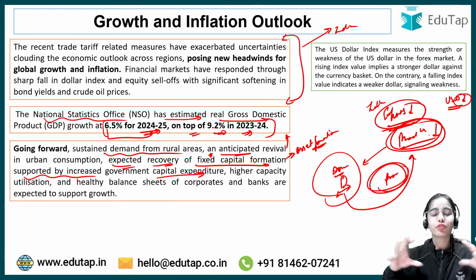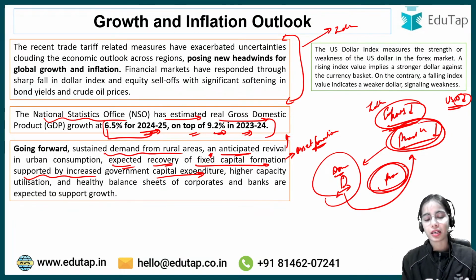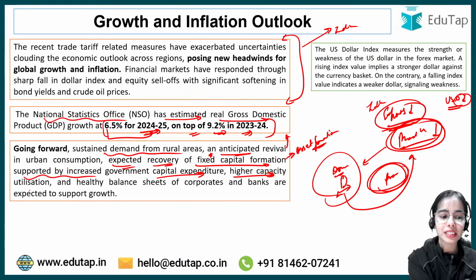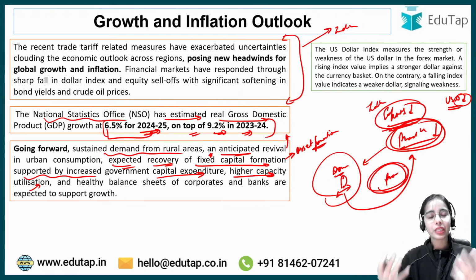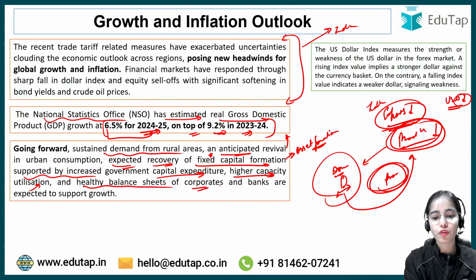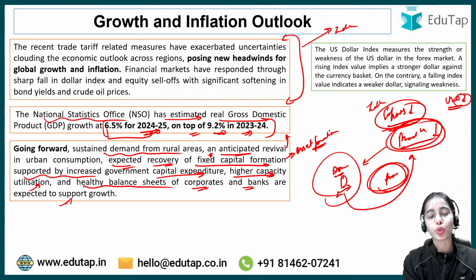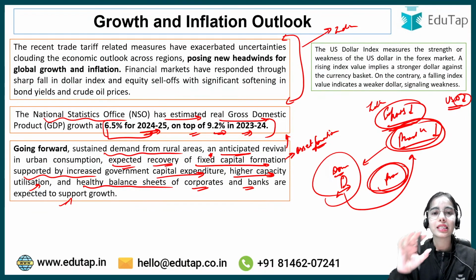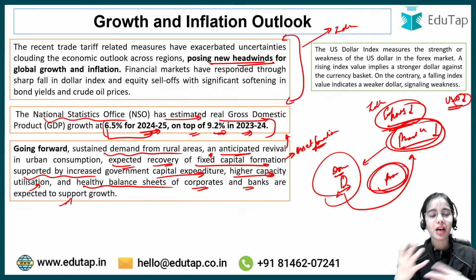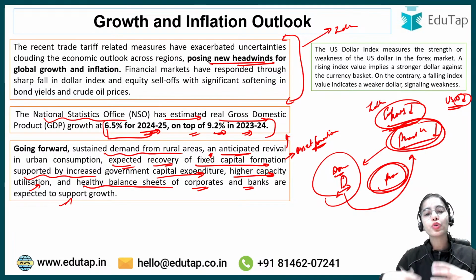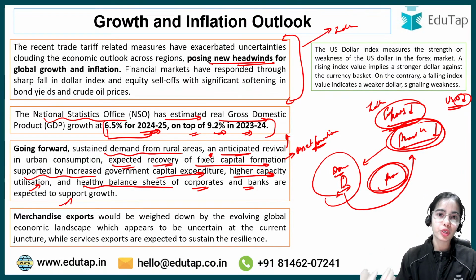So at least we have to continue our huge demand in our country so that the recession does not enter our country. Higher capacity utilization: the companies and factories are utilizing their production capacity at a higher level, and healthy balance sheets of corporates and banks are expected to support the growth in the country, even though there are headwinds and problems coming from outside. But in our country, we have enough population and enough demand. We can continue production at a good level and continue the growth in the country.